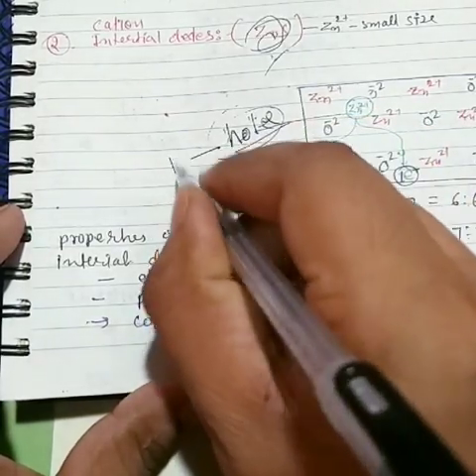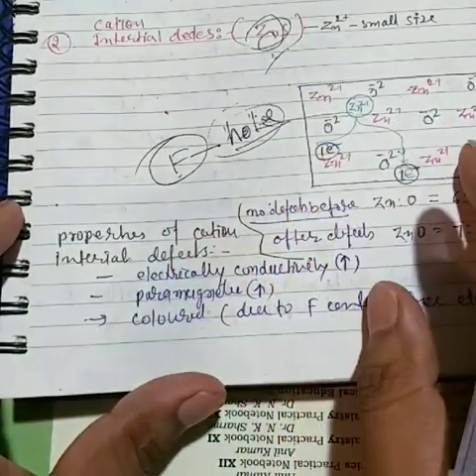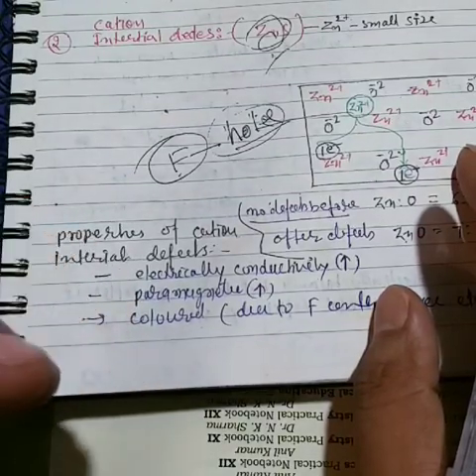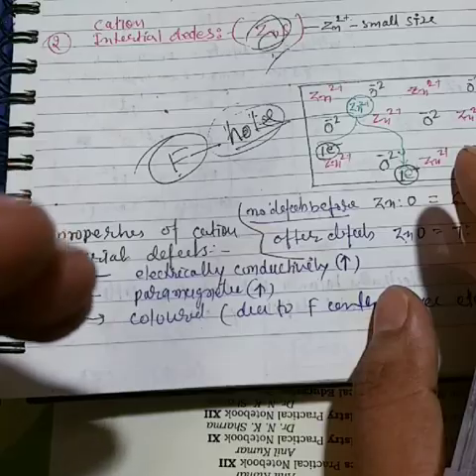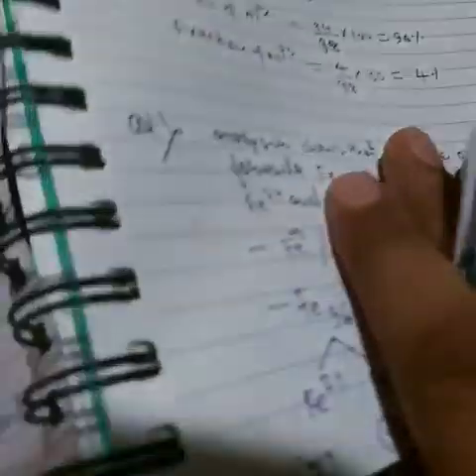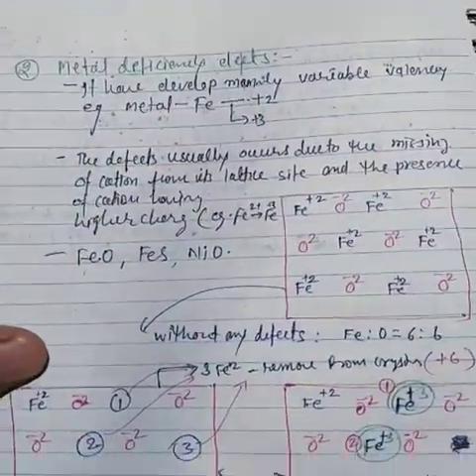this hole which is known as F center. And what about the F center, which represents the color? That means if the number of F centers is high, the color will also be high. So we move on to the next topic, that is metal deficiency.